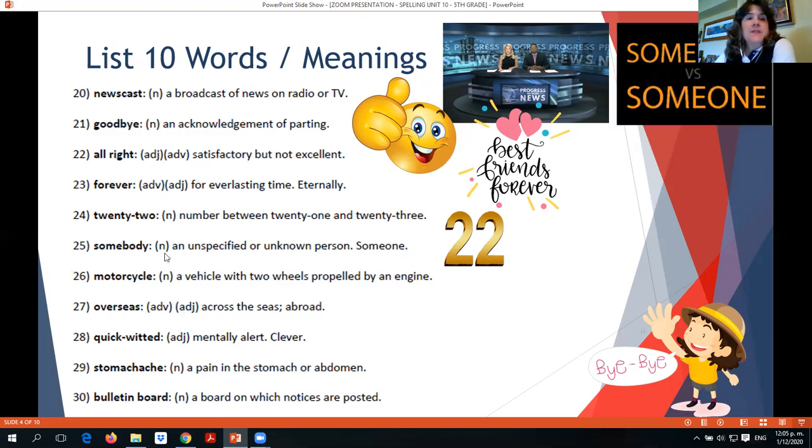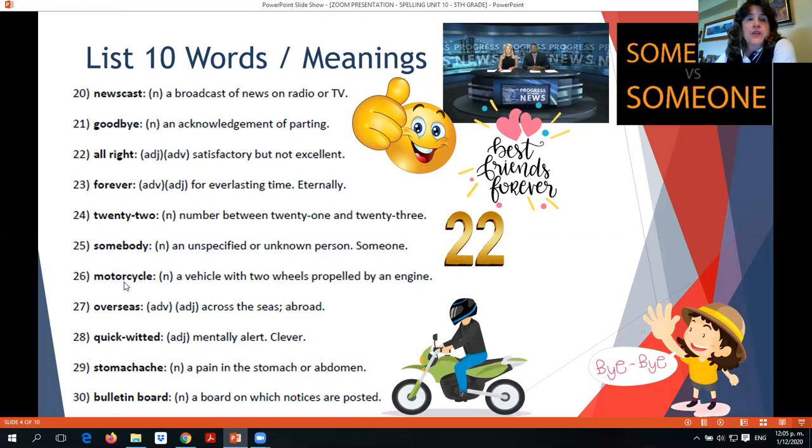25, somebody. It's an unspecified or unknown person, someone. And the difference between somebody and someone means the same thing. The difference between them is that if you're using formal writing, you use someone. You don't use somebody. Somebody is more informal, okay?